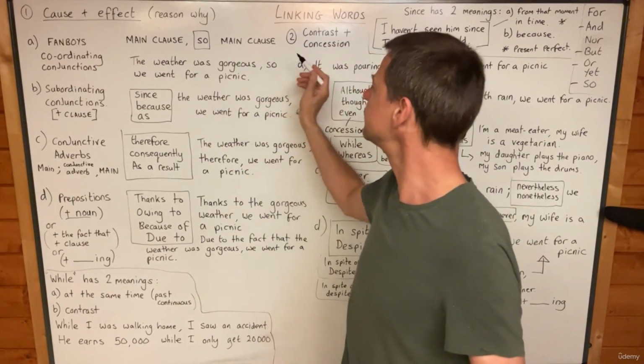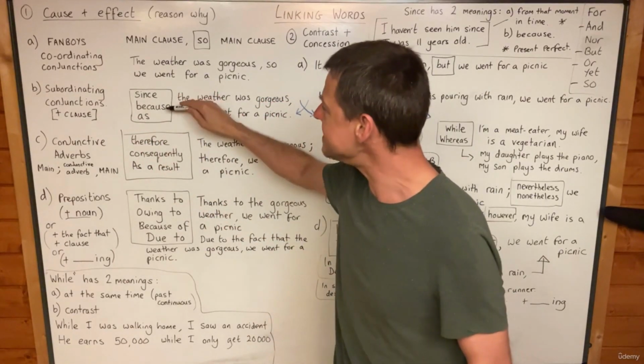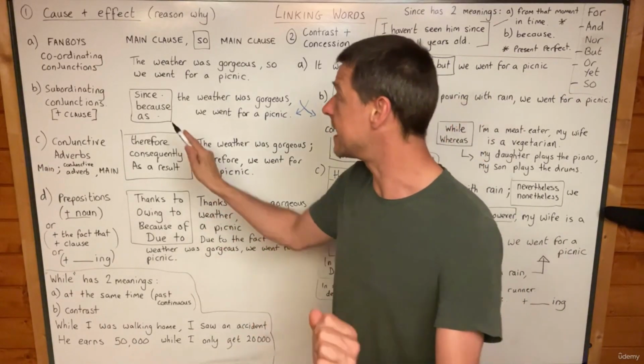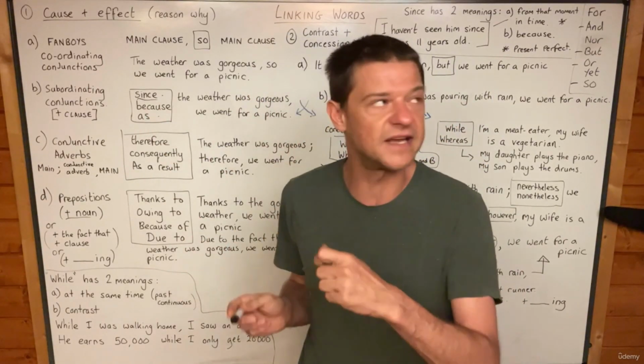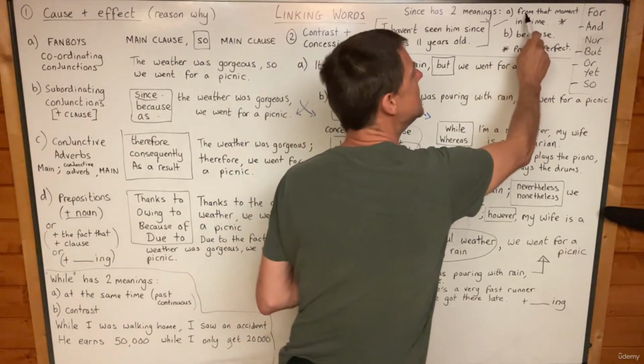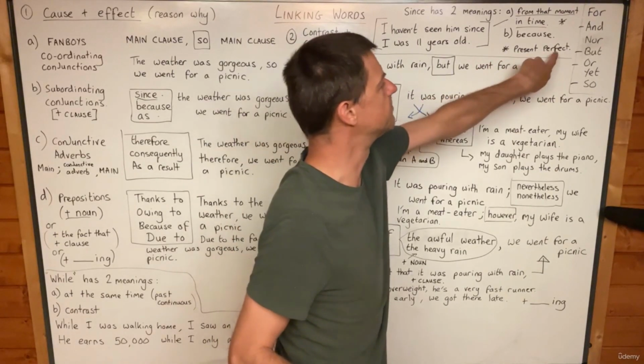Okay, so that's how we use so. The weather was gorgeous, comma, so we went for a picnic. But you might want to use one of these words, since, because, as. And I want to make it clear that since, we've already seen that since, it has 2 meanings. It can mean from that moment in time, and that's when we use present perfect.